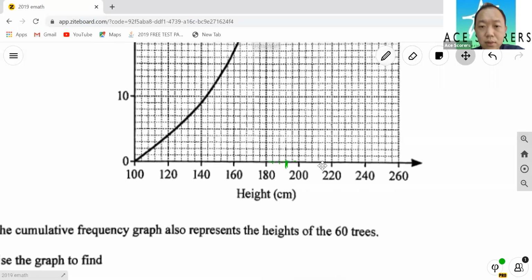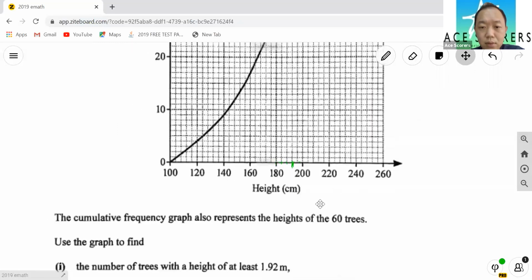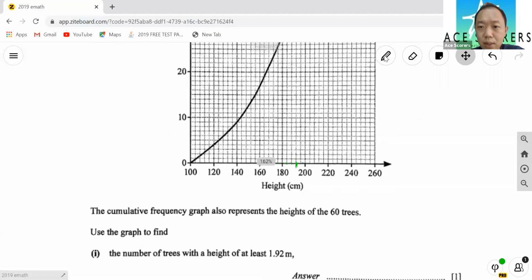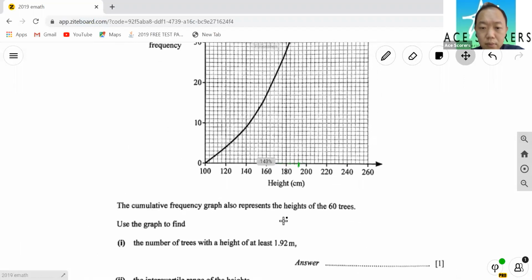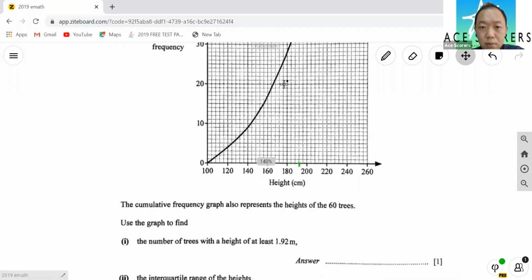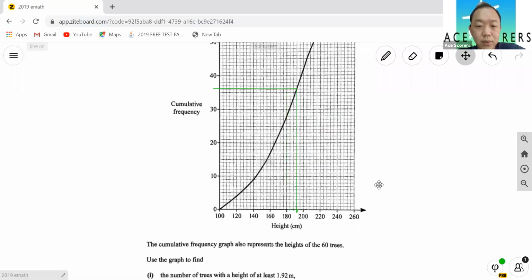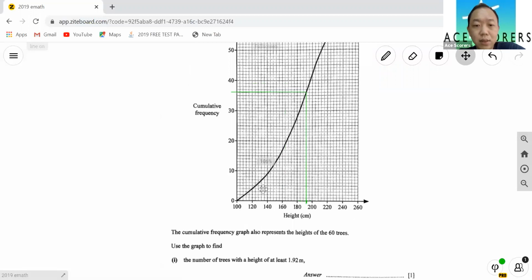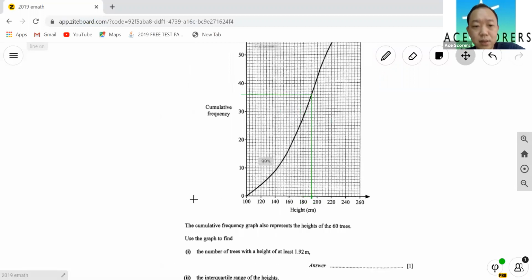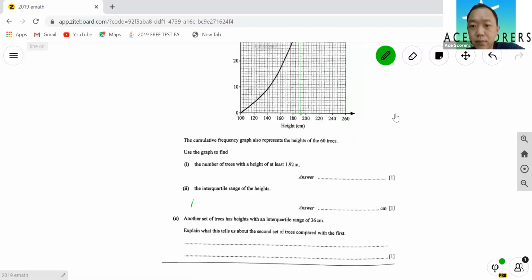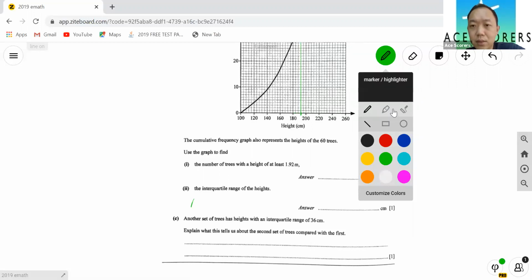192 is here. So here, what you do is you draw a line up from this point to here, from here to here. Okay, so that will tell you what is the frequency. Okay, what's interquartile range? Interquartile range is the third, upper quartile minus the lower quartile.